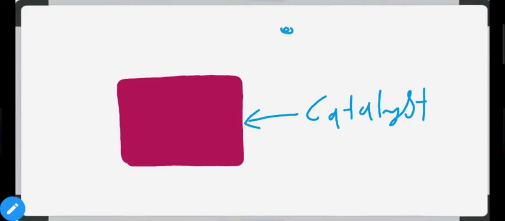Suppose this is our catalyst and these are the gaseous molecules. Initially, the gaseous molecules will be present inside the container, away from the catalyst and away from each other, like this.